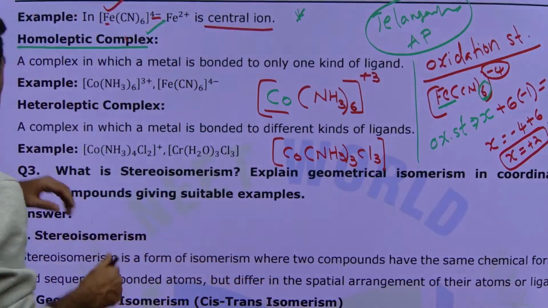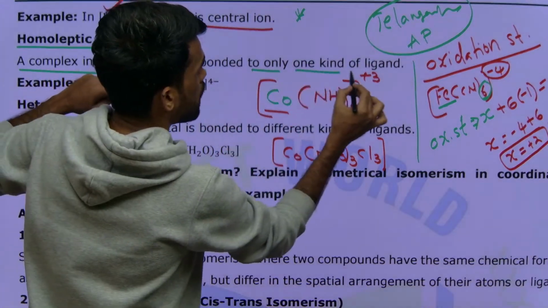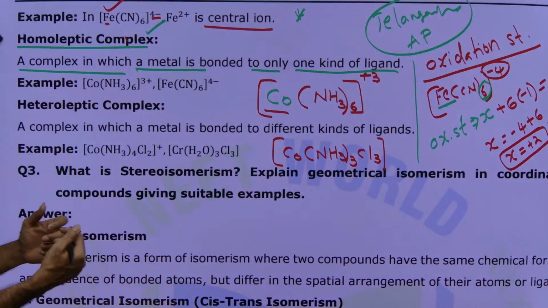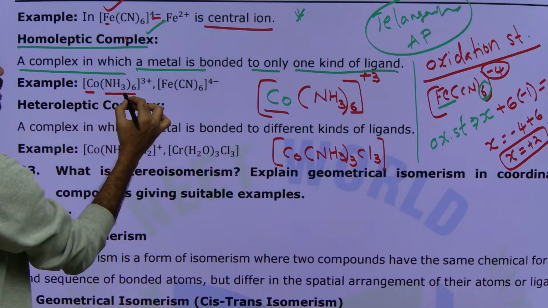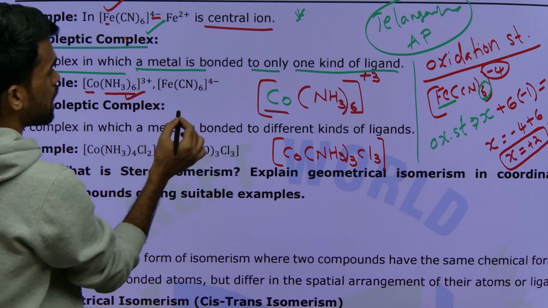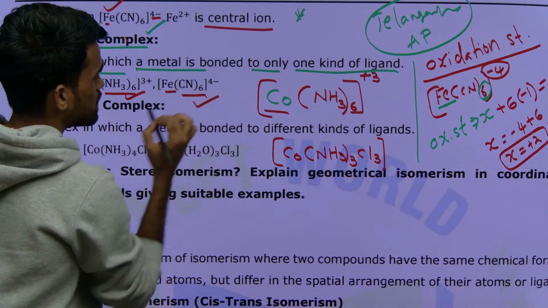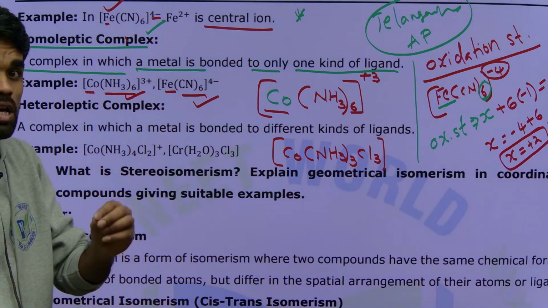Just listen here, a complex in which a metal ion is bonded to only one kind of ligand, you can say it is a homoleptic complex. See here, cobalt hexaamine complex we have. It is homoleptic only, all ligands are the same. Here also the hexacyanoferrate complex is there, all cyanides are the same. So these are examples of homoleptic complexes.